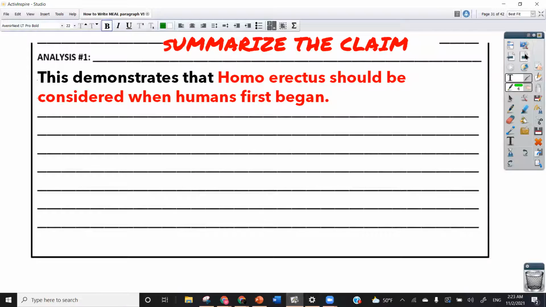So the summary for the claim is Homo erectus should be considered when humans first began. That's basically it. You're basically just restating what the purpose of this paragraph is. And the purpose of this paragraph is to explain why Homo erectus should be considered the first humans. At least this is how it is for the sample paragraph. Yours, depending on which you chose, it'll be different.